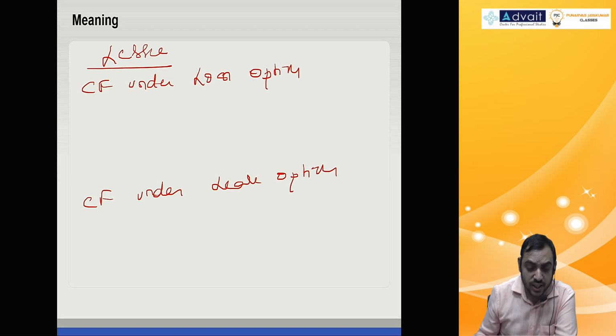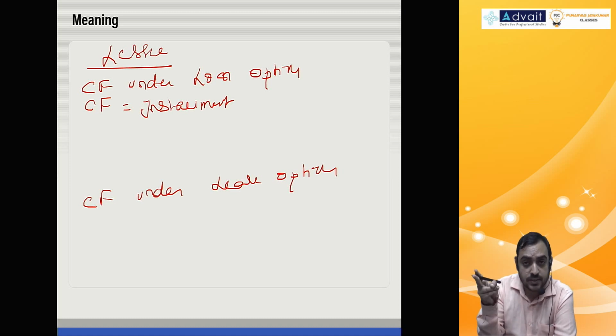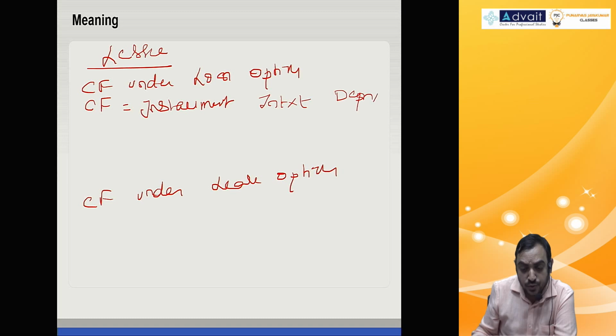Under loan option, cash flow will be calculated by the installment you are going to pay. Installment is an outflow. Installment includes interest. Interest is allowed for tax purposes. Interest is not taken separately, it is part of the installment. But you have to consider interest into tax benefit. Similarly, depreciation into tax benefit. Now, interest tax benefit and depreciation tax benefit are benefits, whereas installment is an outflow, so I'll take it as minus.